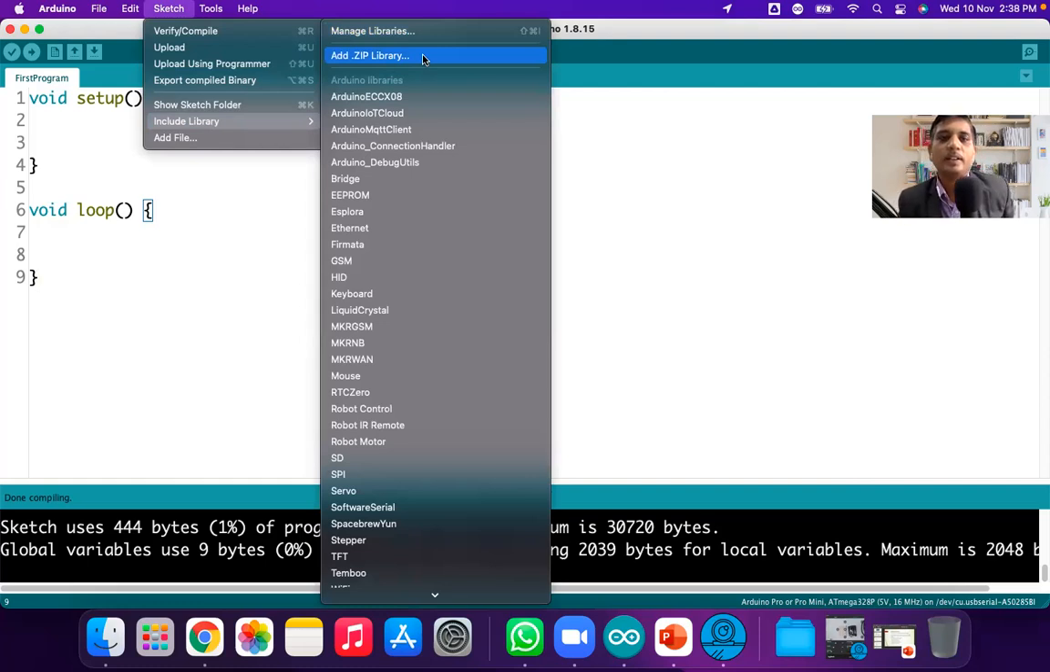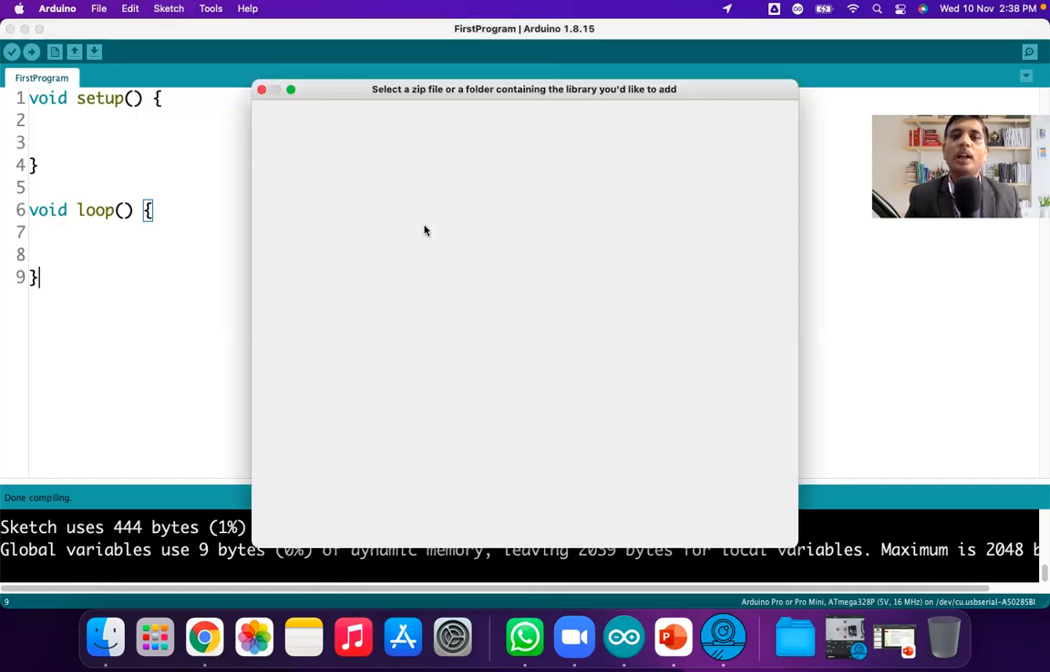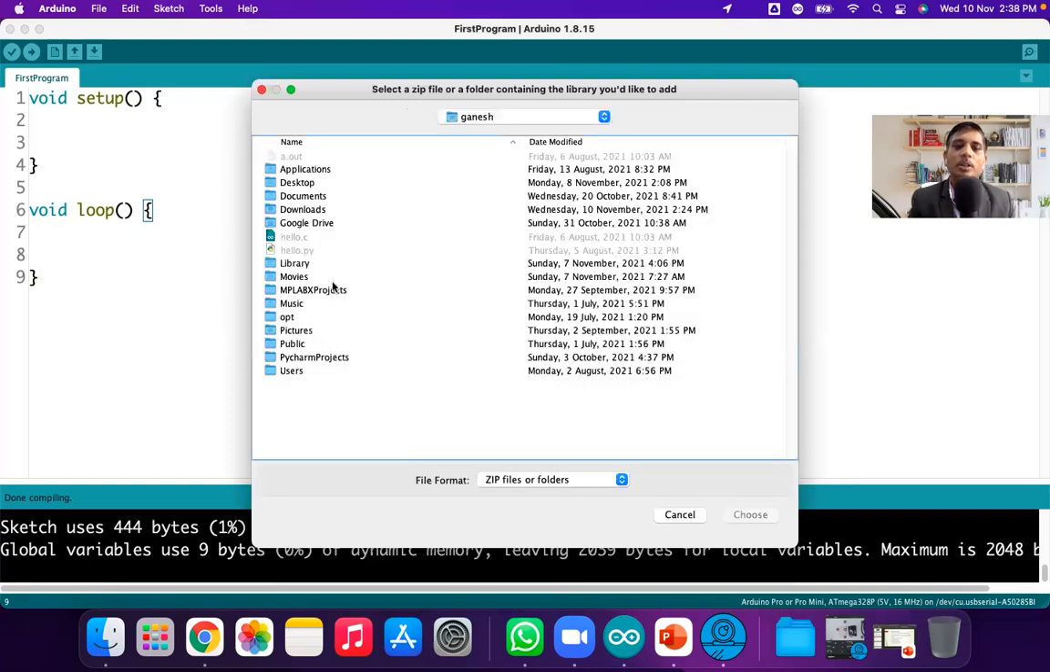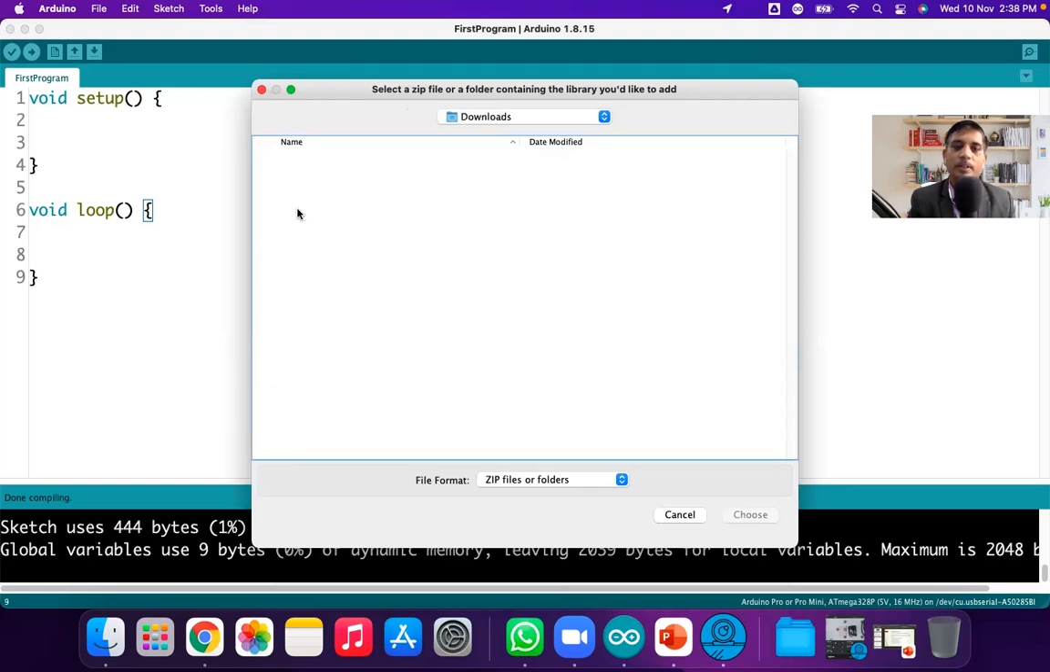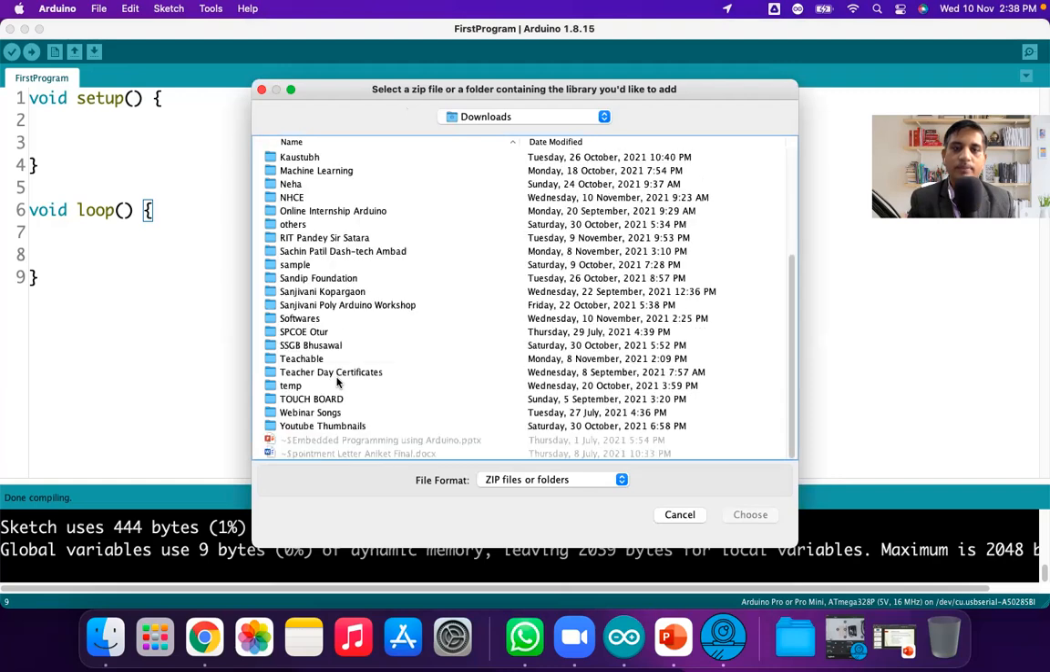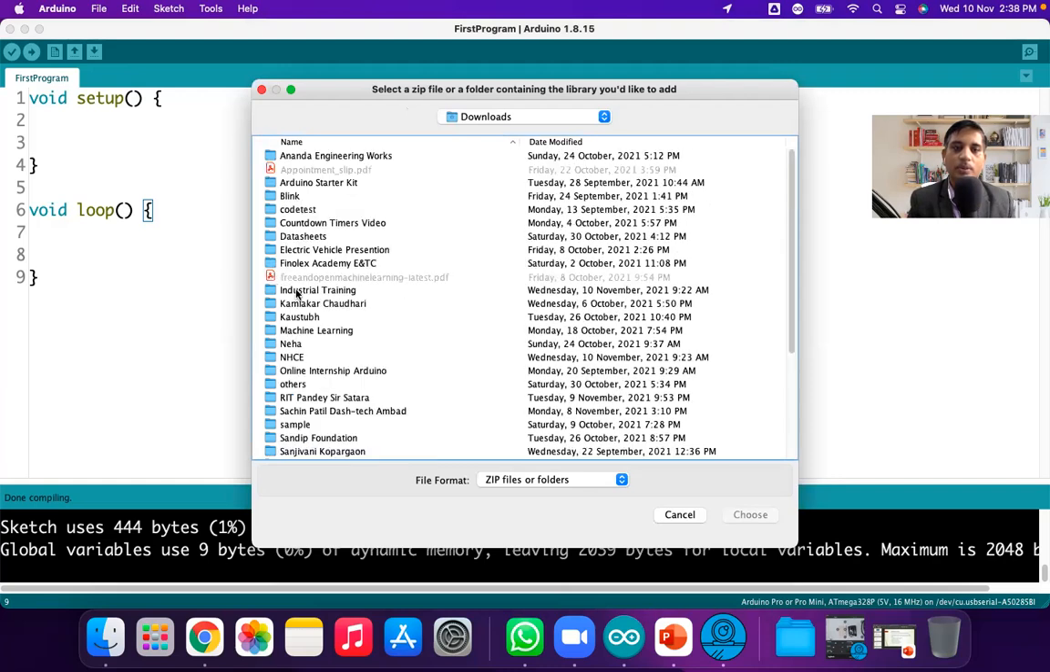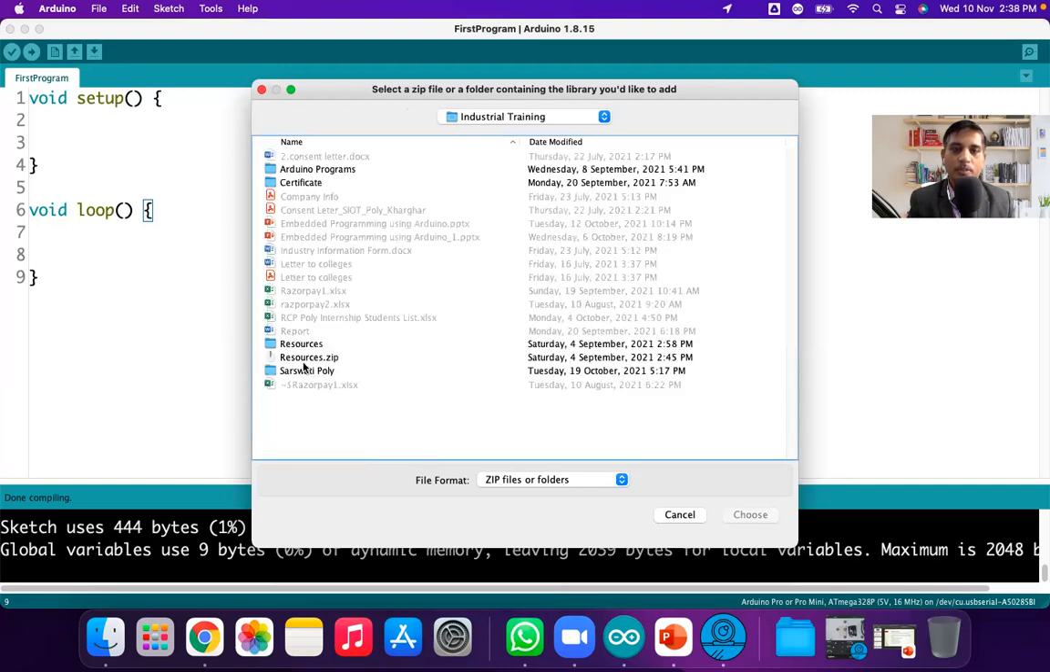And if you have that zip file, what you can do is click on Add .ZIP Library. Now it is asking for the zip file. You have to give the path for that particular zip file. For example, let me check if I'm having any zip file library or not. Okay, so this zip file, resources.zip, is not a library.